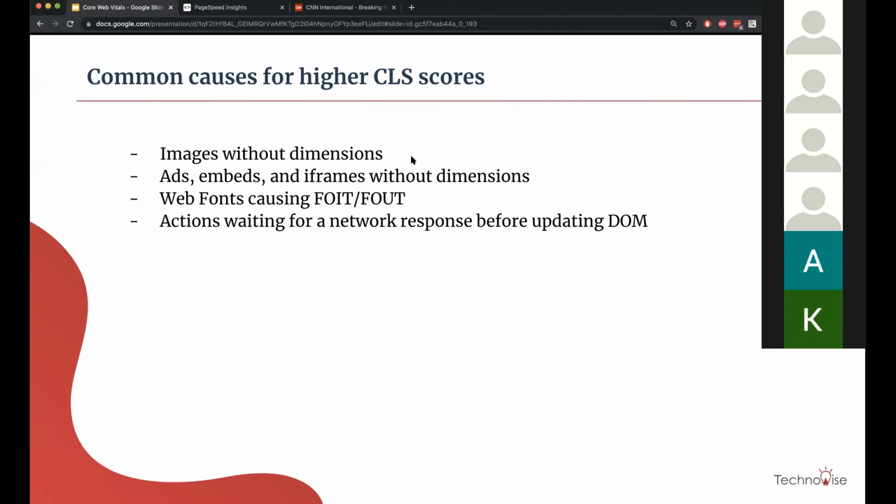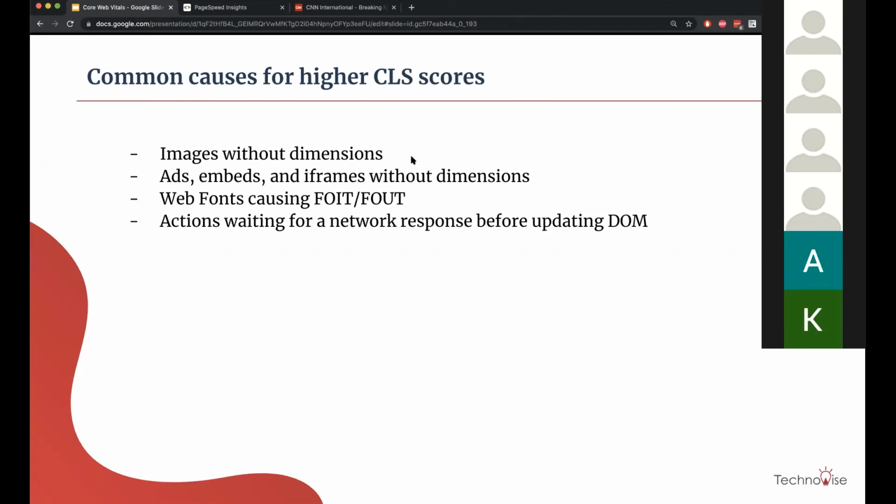This is the same thing with ads, embeds, and iframes as well. Even for ads, we see that there are no specific reserved spaces. And that is why the shift is there. The content moves up and down for the same reason. That is why you should always have dimensions in that case as well.